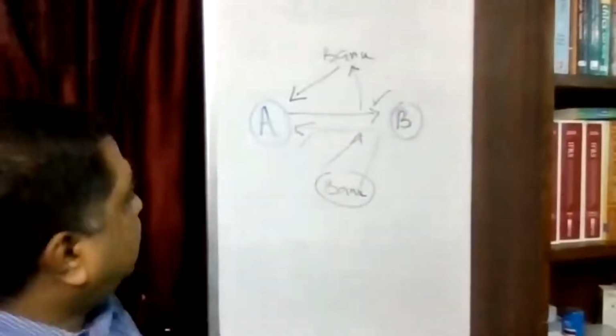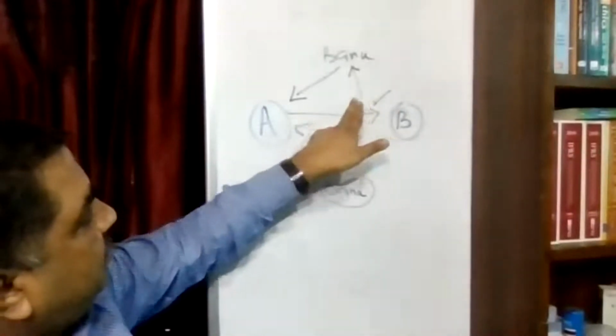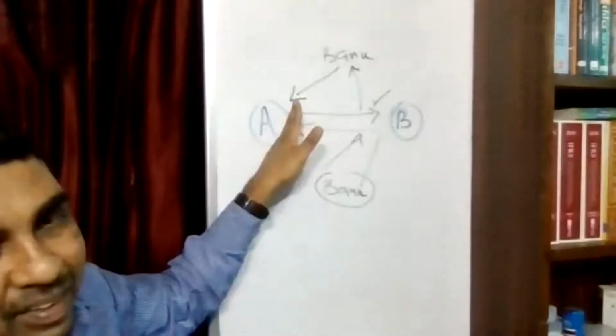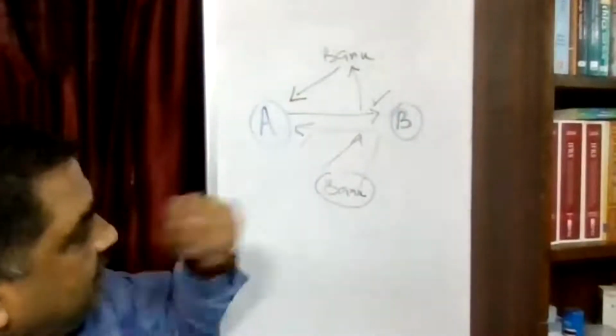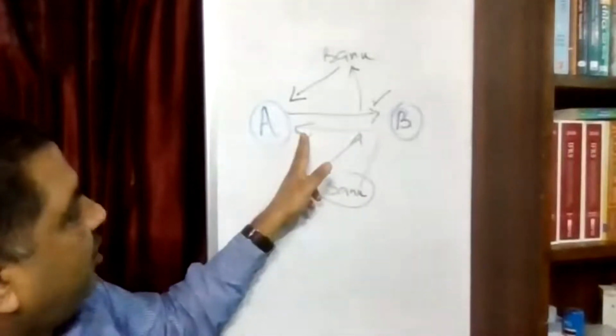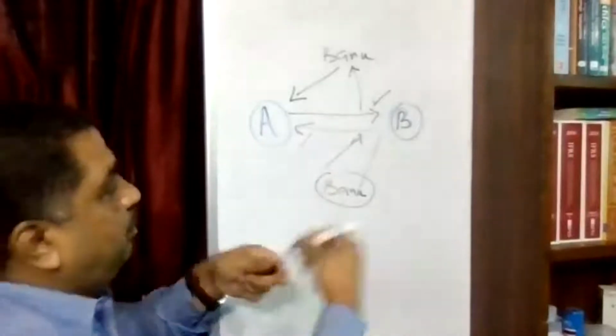Did you understand? First case, what has happened? A had drawn a bill on B. The same bill is discounted with the bank and money has come to A. A has drawn, A has got. Second case, B has drawn, B will get one. But B has drawn a bill on A, accepted. The same is gone for bank for discount and bank gave money to B.